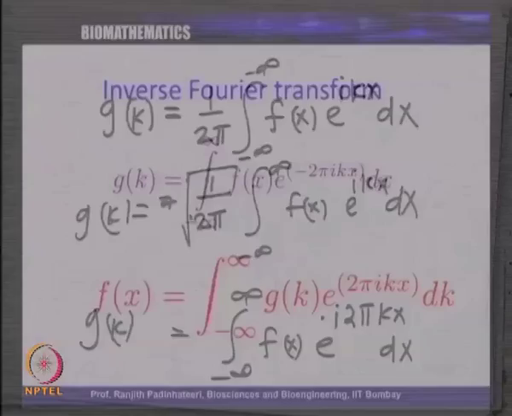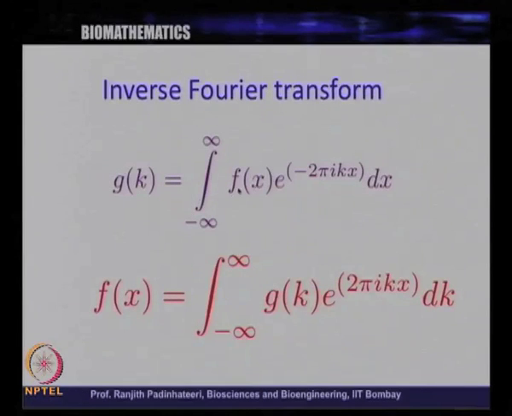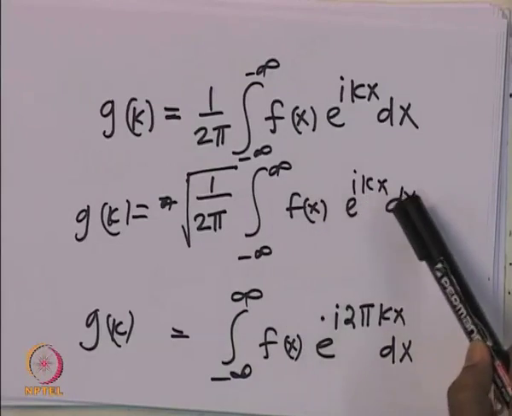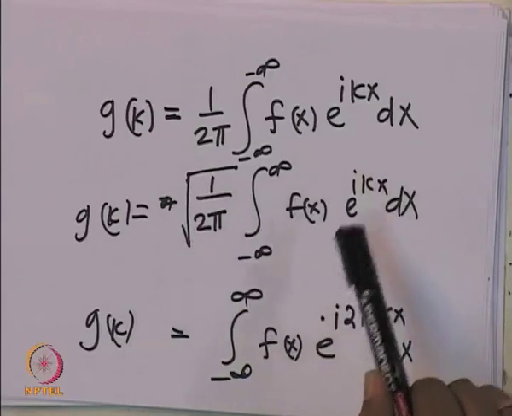The definition which I use in the slides is f of x e power minus 2 pi i k x, and its inverse is g of k e power 2 pi i k x. So, this is a pair and this pair is complete. Similarly, if you write 1 over root 2 pi, the inverse will also have 1 over root 2 pi here.